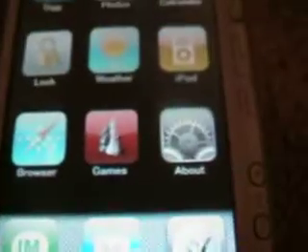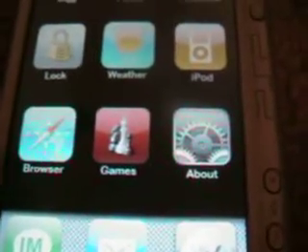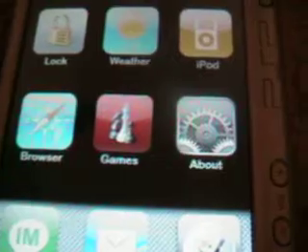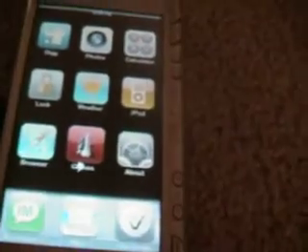Now the games is kind of tricky because they won't work at first. You'll have to click on multiple games. Like you'll click here. I'll show you actually. You'll click on your games, and then you'll click on Pong. You'll do it, and then watch. See what happened? It'll go back. Then what you'll end up doing, click on a different game.